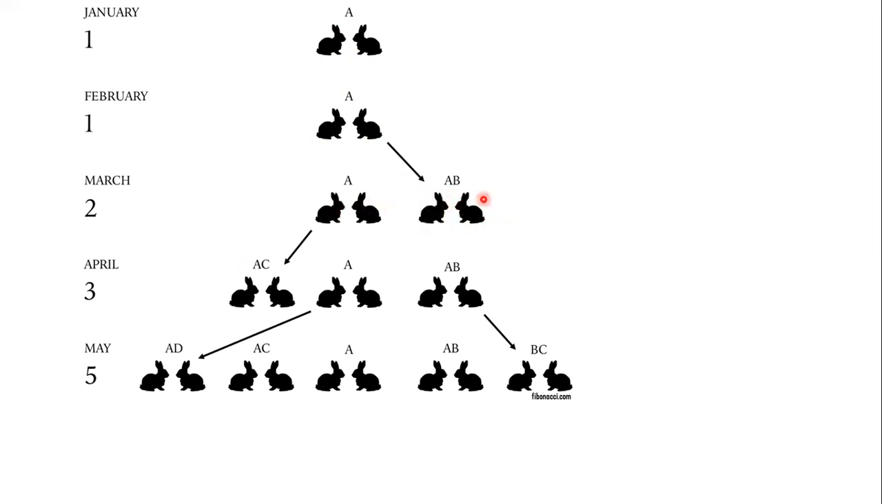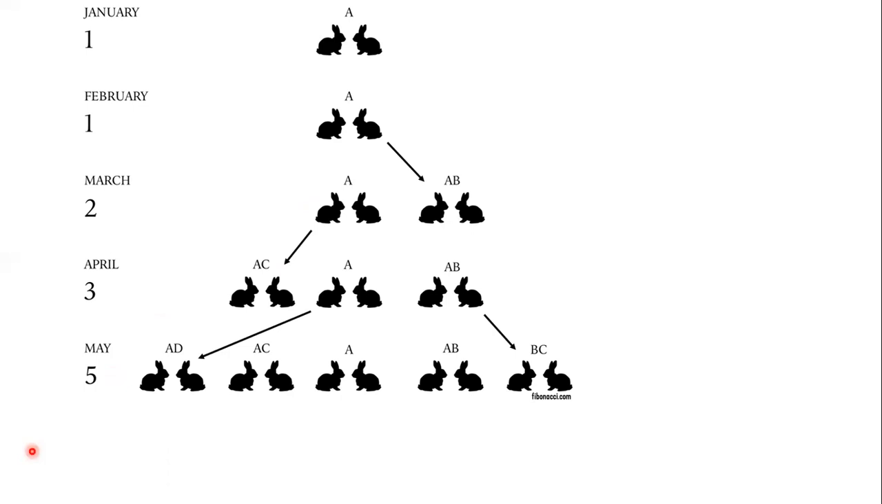Now this newly produced pair won't produce in the first month. They produce in the second month here. Now, assuming that no rabbit dies, find the number of rabbits at the end of 5th month.